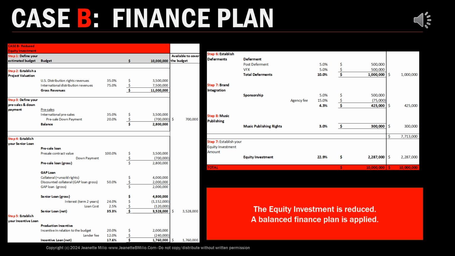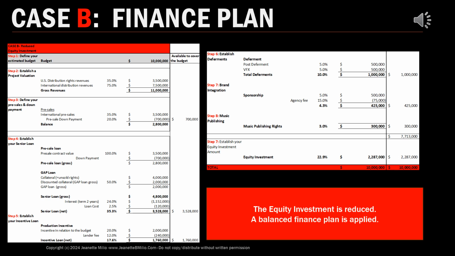Now, there are certain parties in our production, like the post-production house and the visual effects house, that agreed to defer a portion of their fee that was budgeted in the line item components. So the post-production house agrees to defer 5% of the budget. $500,000 are being deferred into the waterfall to be paid from distribution revenues. The visual effects house does the same. So altogether, $1 million will be deferred out of the budget and will be paid in the waterfall from distribution revenues.